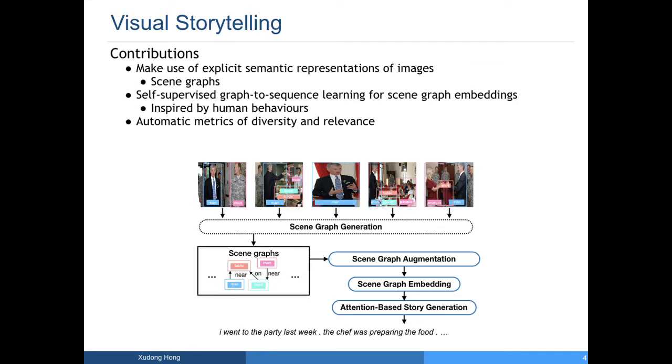Here is our full pipeline. I will first go over the definition of the scene graphs and the scene graph augmentation we perform. After that, I will describe how we learn the scene graph embeddings. Lastly, I will talk about the attention-based story generation model that we proposed.